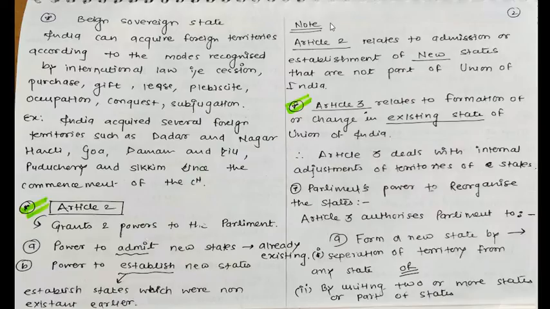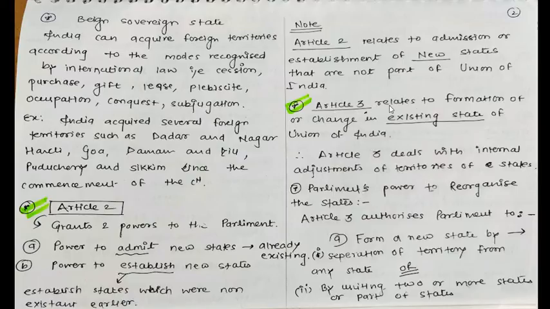Now note, Article 2 relates to admission or establishment of new states that are not part of the Union of India. Admission means to admit, and establishment means to establish something newly altogether, that is not part of the Union of India.